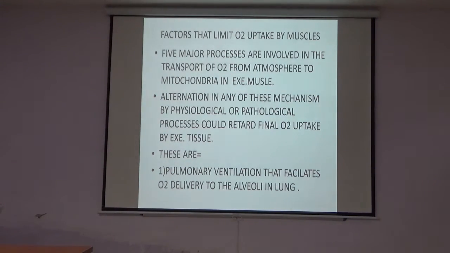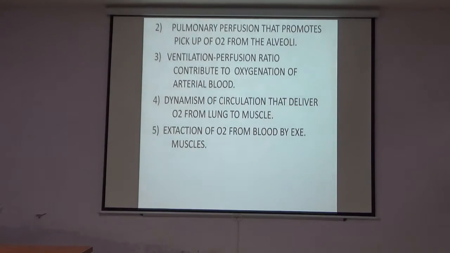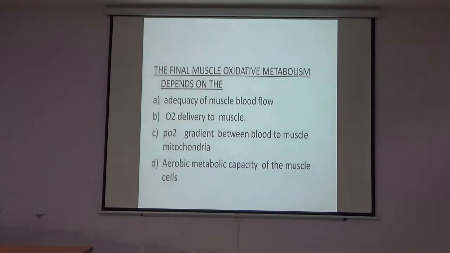First step is that. Second is the pulmonary perfusion that promotes pickup of the oxygen from the alveoli. Third is the ventilation perfusion ratio, which contributes to the oxygenation of the arterial blood. Fourth is the dynamism of the circulation that delivers oxygen from lung to the muscle, how the absorbed oxygen is delivered to the muscle. Fifth is extraction of the oxygen from the blood by the exercising muscle, the final muscle oxidative process.